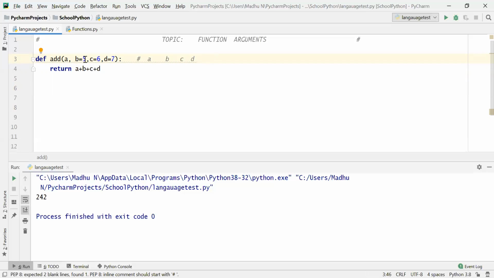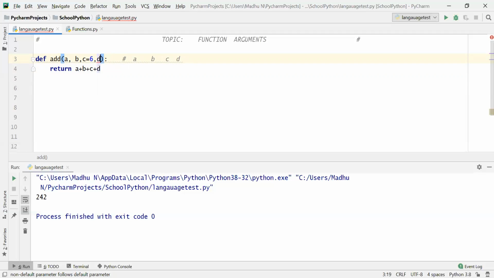If B is given, that means the parameters which follow B, what are those? C and D. Those parameters also should be declared as default arguments. Now if you start giving from C, that means the parameters which follow C also should be declared as default arguments. That is, if C is given some value, you have to pass D also.